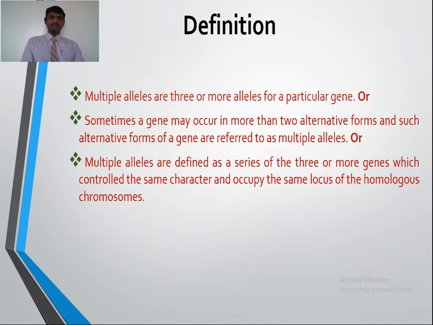So this is the precise definition of the multiple alleles, a series of three or more genes which control the same character and occupy the same locus of the homologous chromosome. These genes are called the multiple alleles. Once again, I repeat the definition: multiple alleles are a series of three or more genes which control the same character and occupy the same locus of the homologous chromosomes.